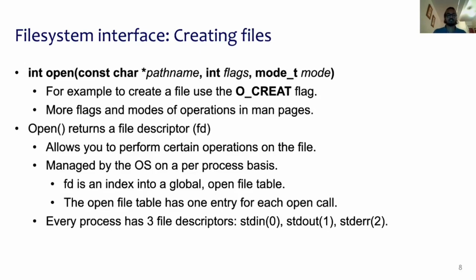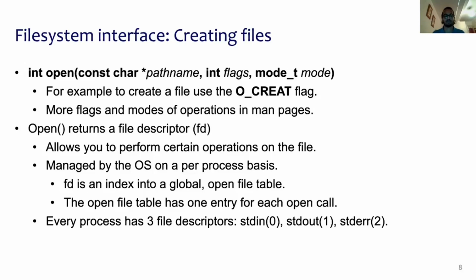Next, let's look at the file system interface that is used for creating files. Files can be created using the open system call, which takes as its arguments a path name, a set of flags, and a mode. For example, to create a file, we would use the O_CREAT flag. More flags and modes of operation can be found in the man pages for this open system call.